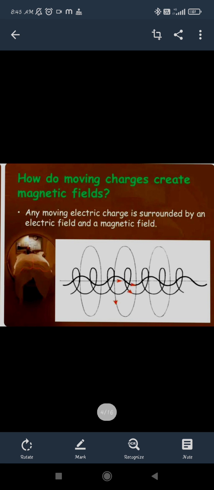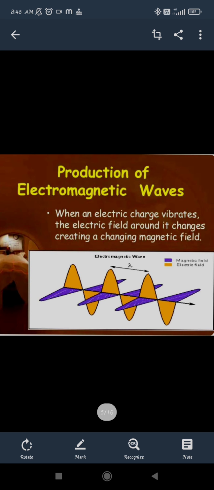When these are formed together, there is a simple structure: the geometry is perpendicular. So electromagnetic waves are of this kind, with the electric field and the magnetic field perpendicular to each other. In a 3D structure, if one is transverse, the other will be perpendicular to it, meaning a 90-degree shift between the waves. When a charge vibrates or moves, the electric field is produced, and it creates a magnetic field also, perpendicular to it. They propagate along a right angle.